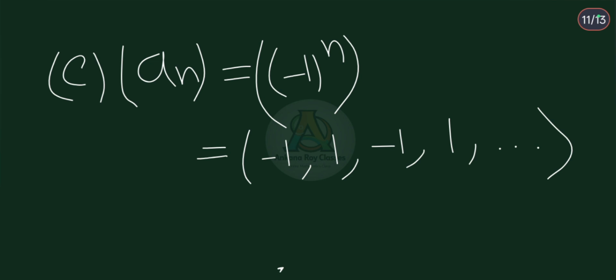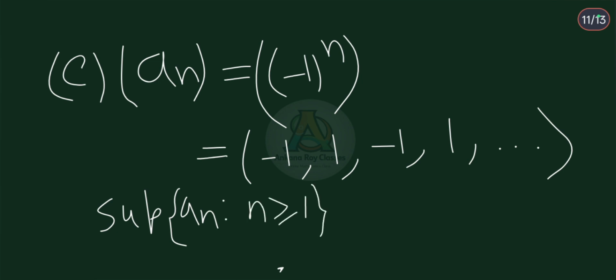इस जो सीक्वेंस है an इसका सुप्रीमम क्या है? Supremum of an such that n greater than equal to 1, this is equal to 1. This is actually supremum of 1 and minus 1, because इस सीक्वेंस an में minus 1, 1, minus 1, 1, only 1 and minus 1 टर्म infinite times repeat कर रहा है, right? So जो सुप्रीमम होगा, दिस इज इक्वल टू 1, एंड इसका दोनों ही लिमिट पॉइंट है, एक माइनस 1 और